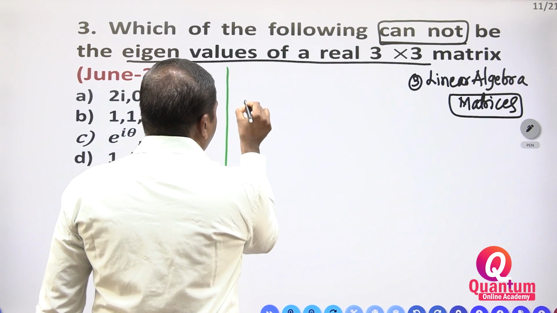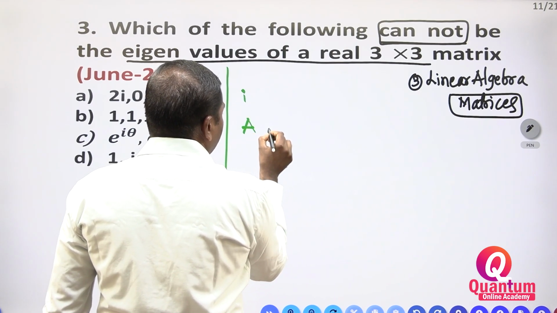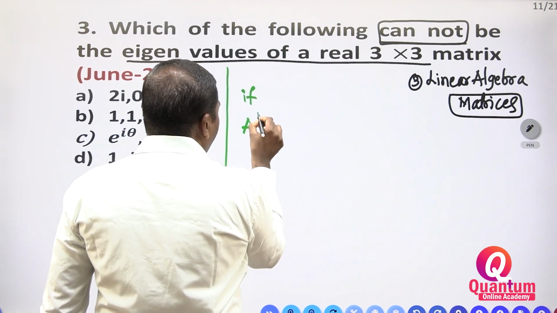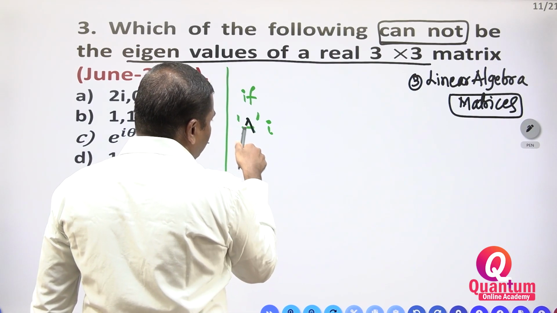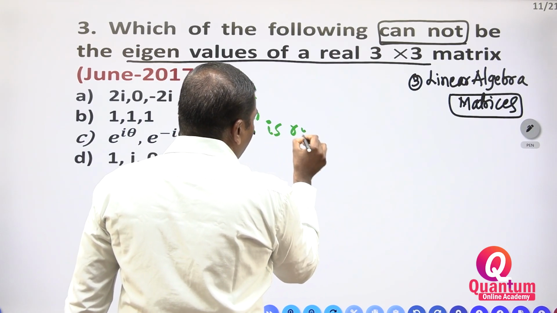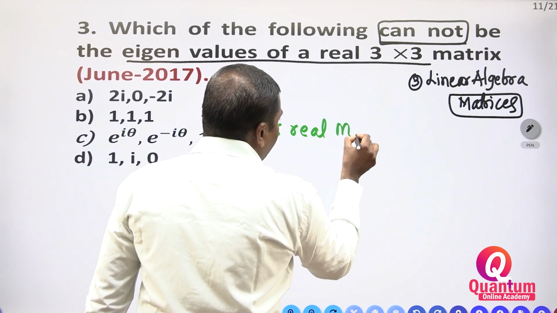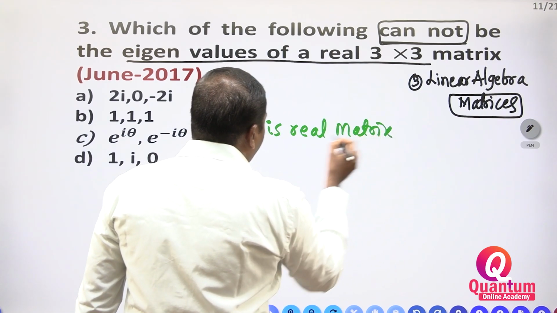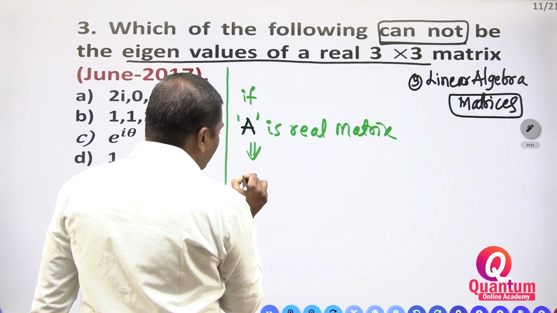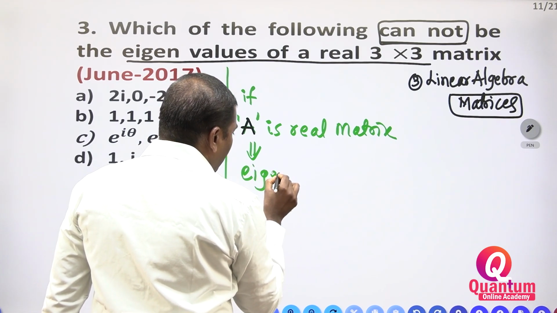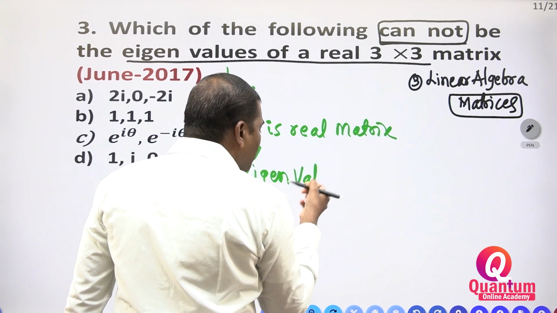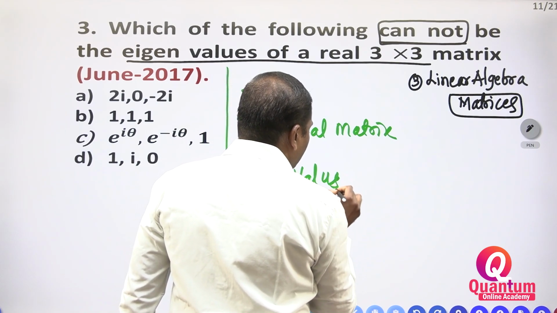If A is a real matrix, then the eigenvalues may be complex.